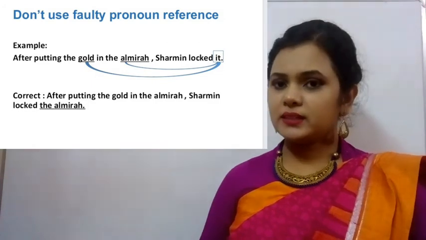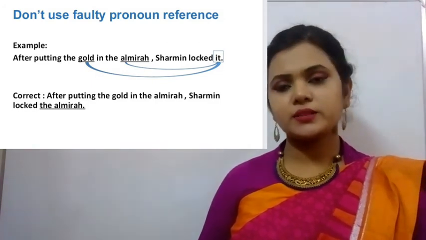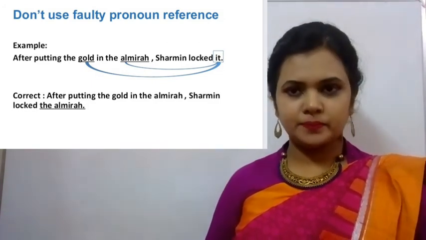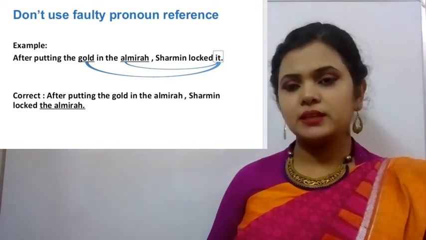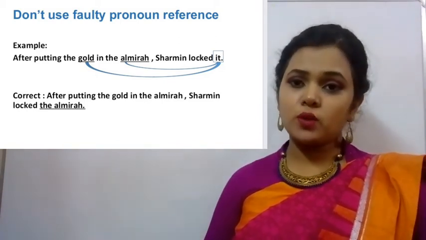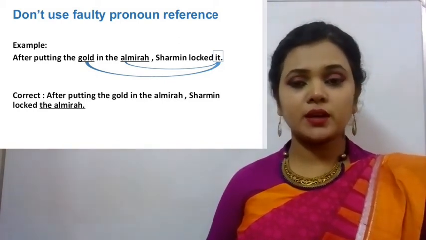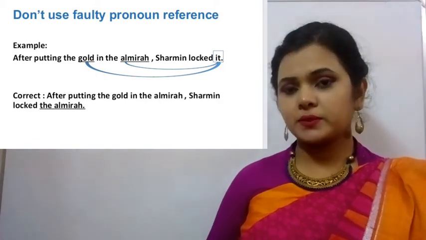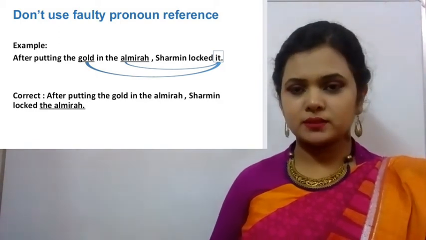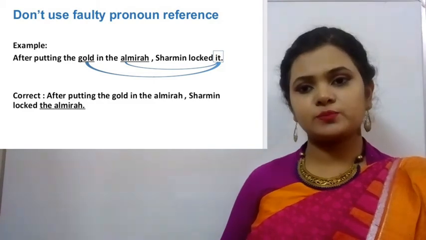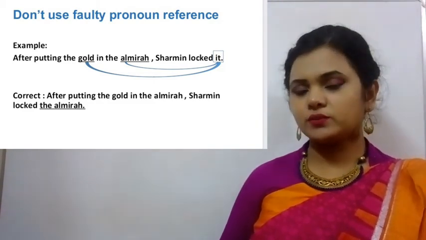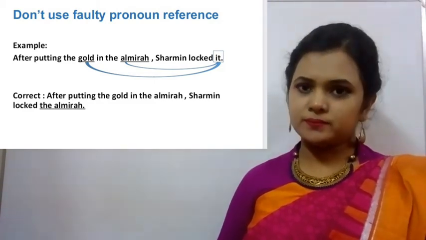In a sentence, a pronoun cannot have more than one antecedent. But sometimes we see that in a sentence there is only one use of a pronoun, and the pronoun is accurate in number and person with more than one antecedent. In this case, these kinds of pronouns are called faulty pronouns or unclear pronouns.